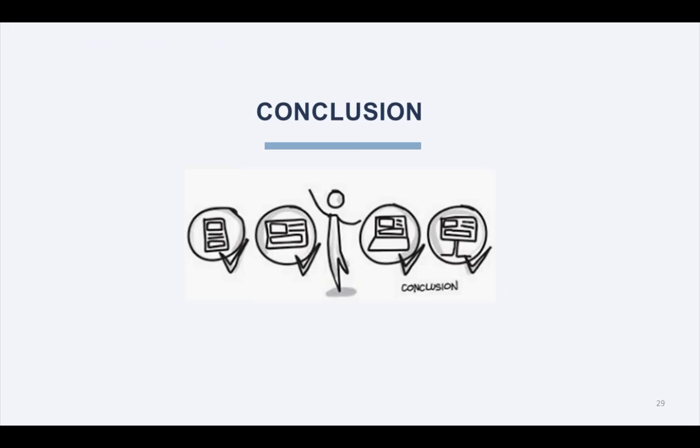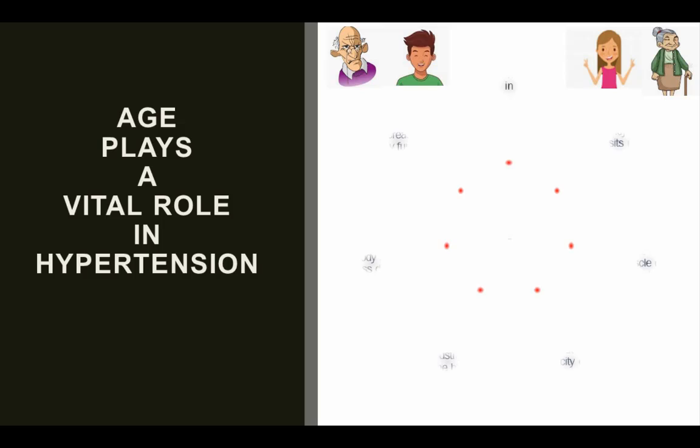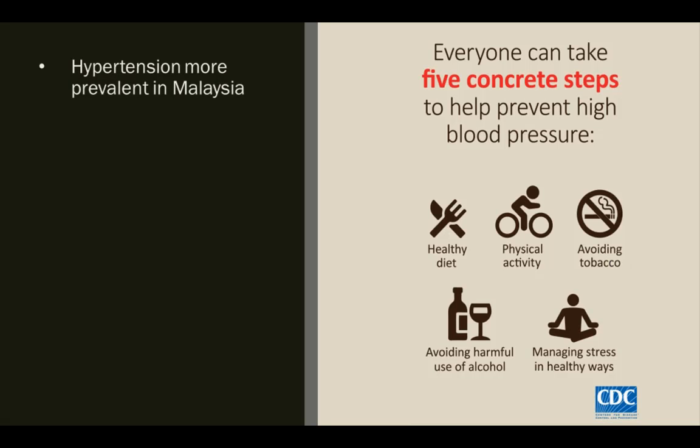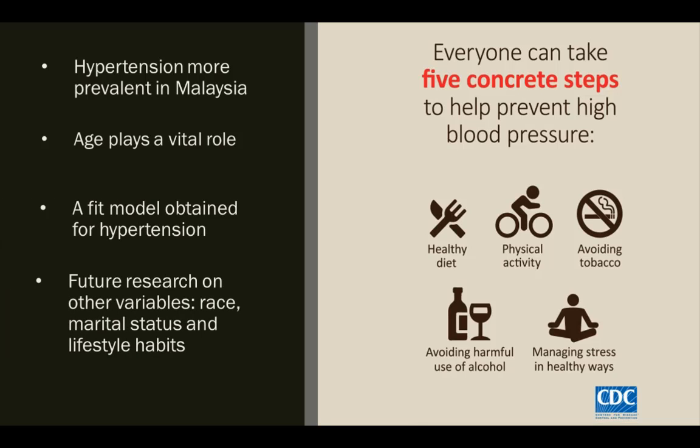As a conclusion, age plays a vital role in hypertension. Decreased performance of the cardiovascular system, decreased kidney function, lesser fluid in the bloodstream as the blood volume changes, reduced elasticity of the blood vessels, degeneration of the heart muscle cells and thicker cell walls, and higher tendency of fat deposits in the heart's pacemaker system. Hypertension is more prevalent in Malaysia. Age plays a vital role. A fit model was obtained for hypertension, with future research on other variables such as race, marital status and lifestyle habits.